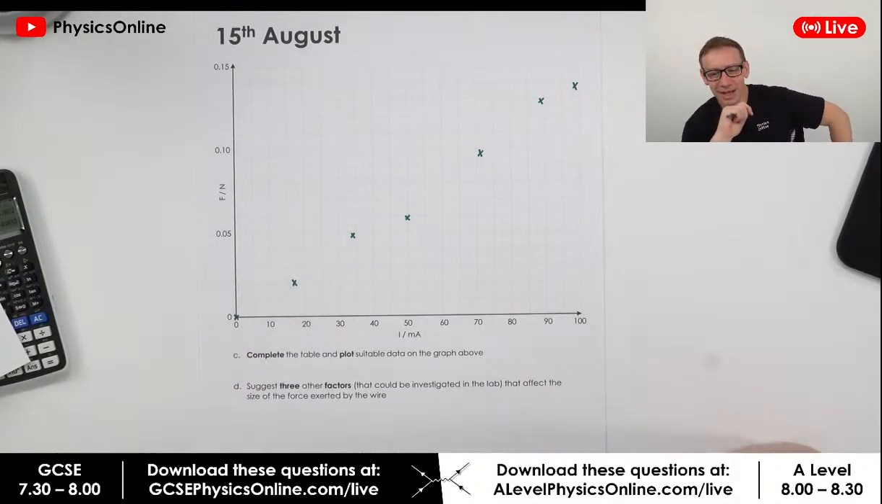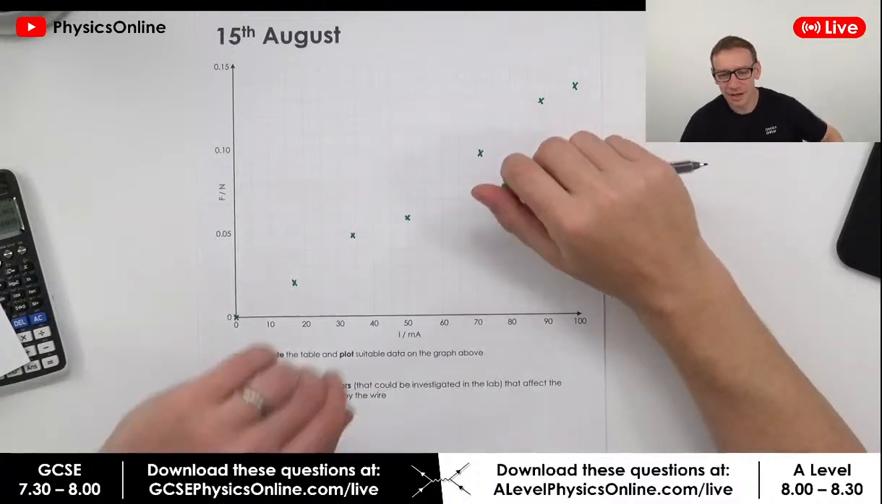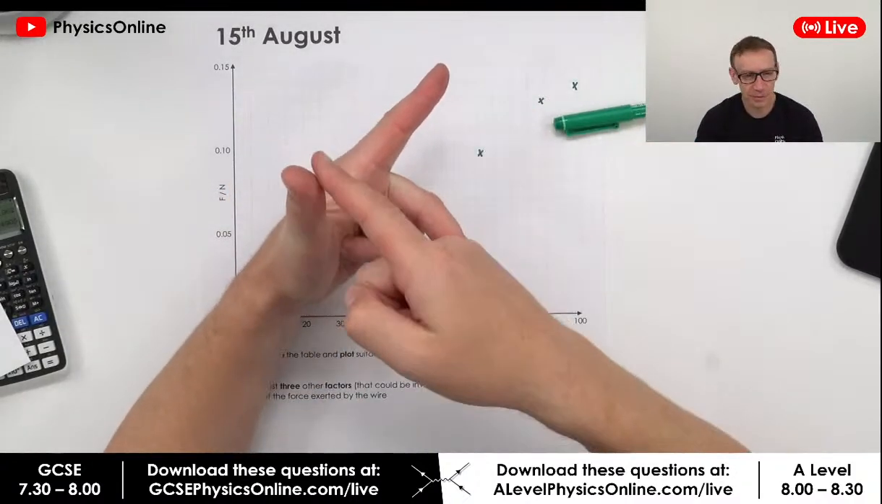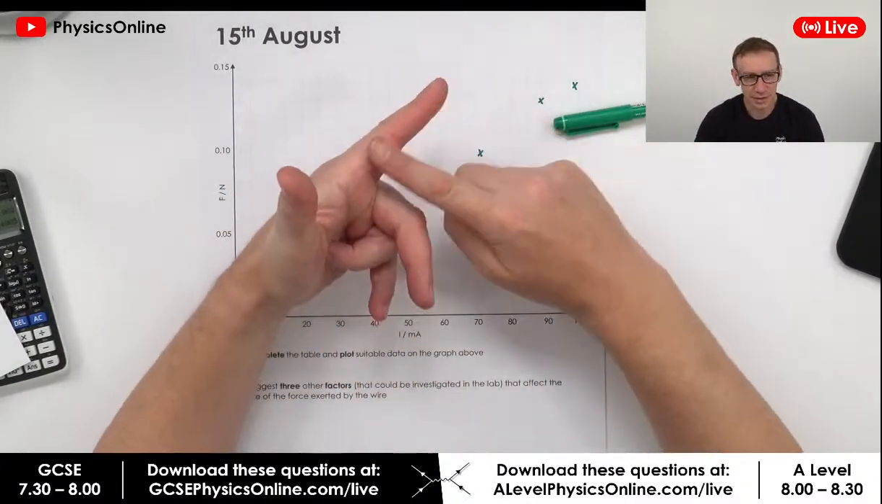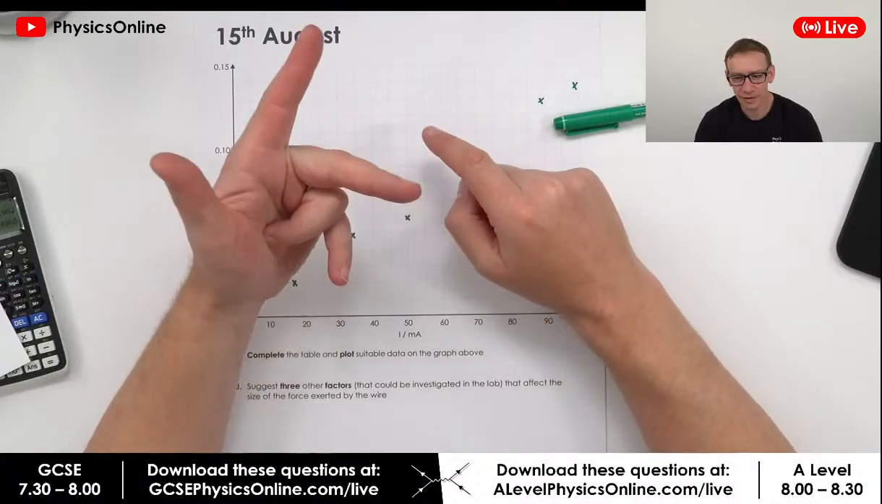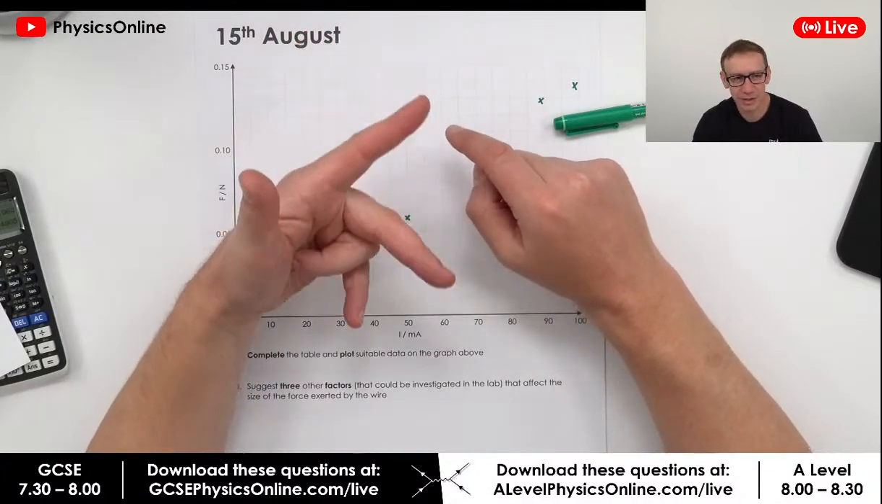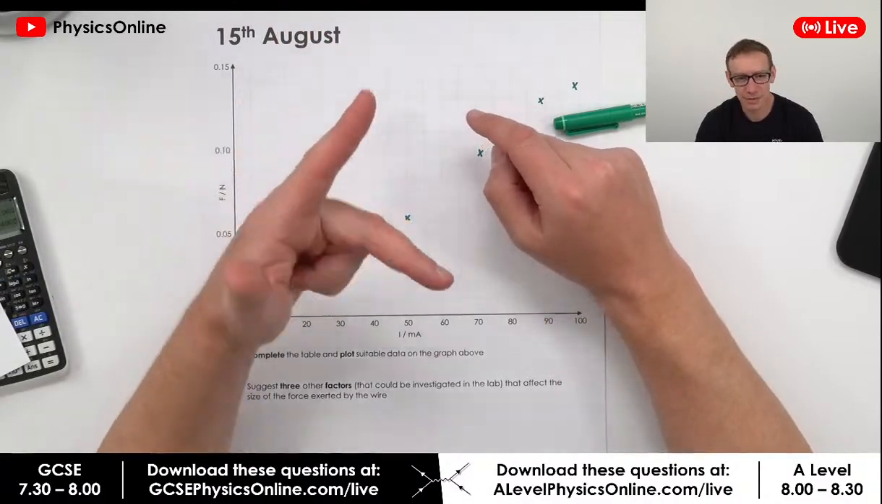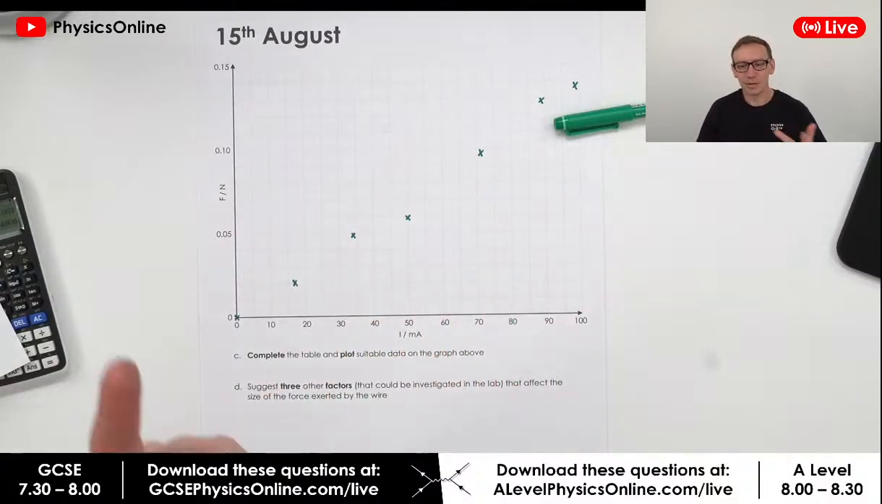Riptide Kills, again, great name to have here today. FBI, Tommy, yeah, you've got the force, you've got B, the magnetic field, and I, the current. So FBI is a really good way of remembering it. Okay, so FBI, cool. Like a gun that you're kind of holding people up with.